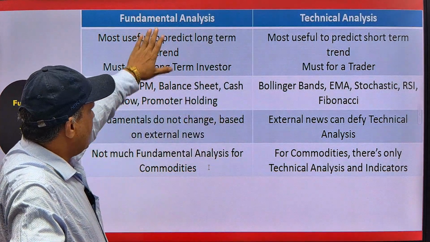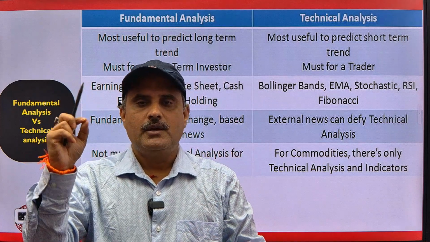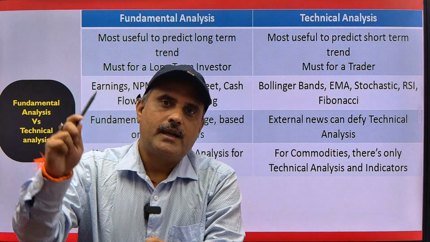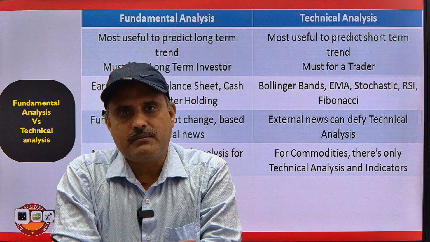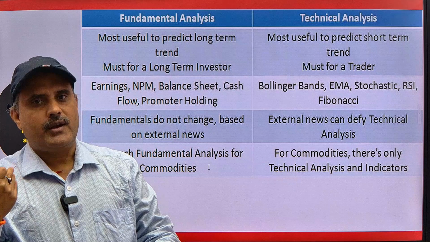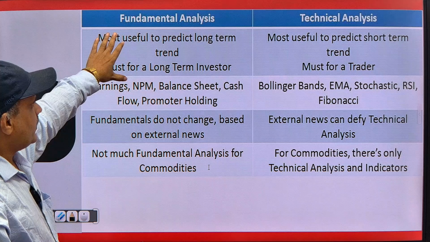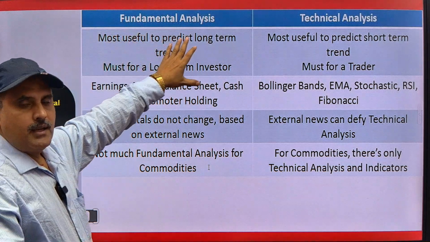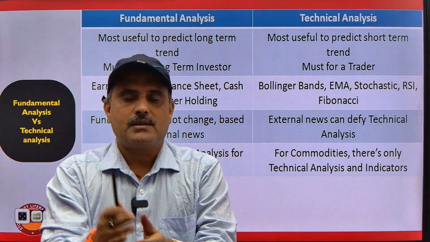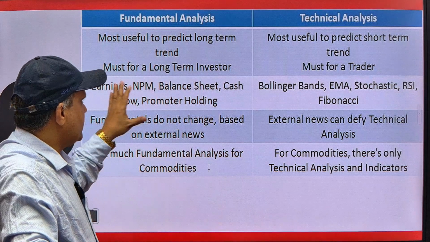So fundamental is only for the investor, and technical analysis will be used for the traders. Traders means if you are going to buy today and sell after 7 days or maximum 3 months, then we are the trader. We can be known as a swing trader. But long-term investors, they are going to buy and just hold. Like for example, Warren Buffett sahab. They hold for 10 years, 15 years like that. So they are the investors. This is basically the difference.